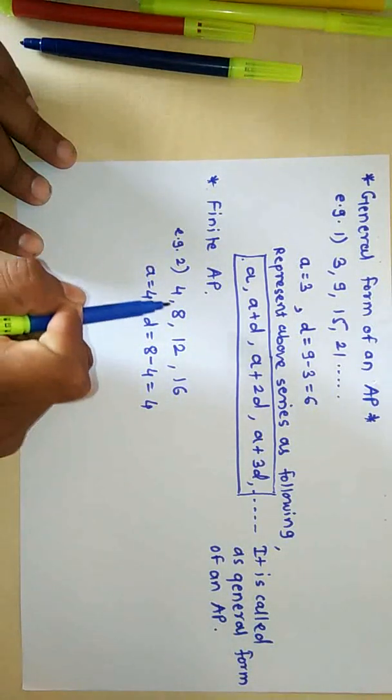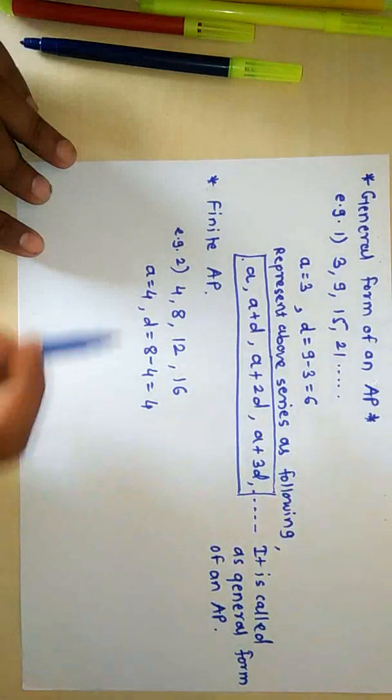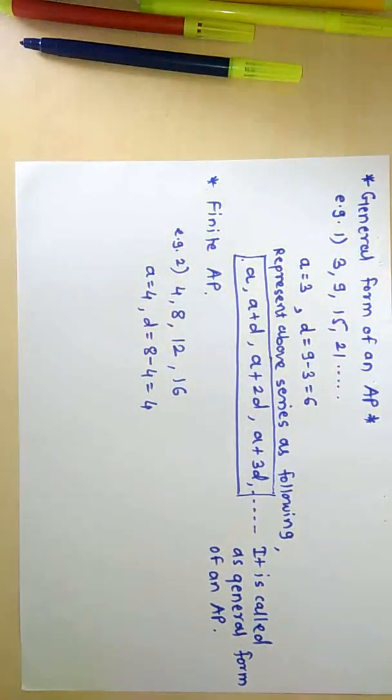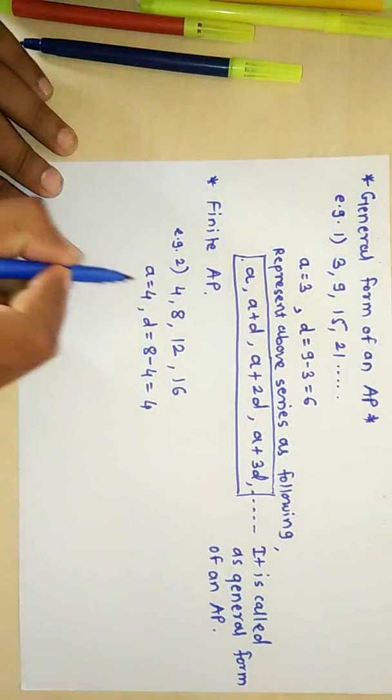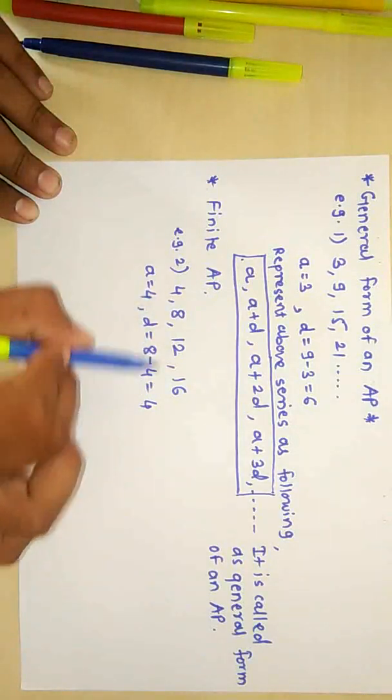Therefore, each consecutive term has a common difference of 4. Therefore, this series is an arithmetic progression. Now, next, a finite arithmetic progression is one in which the series will end.